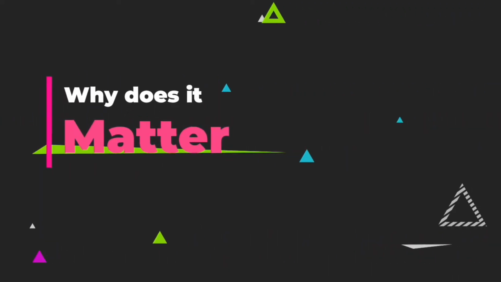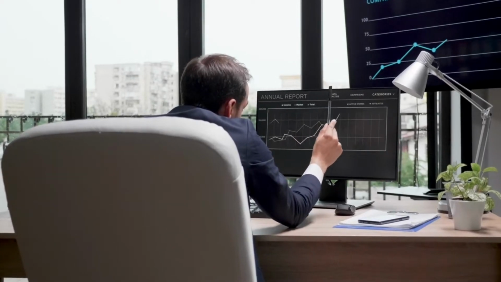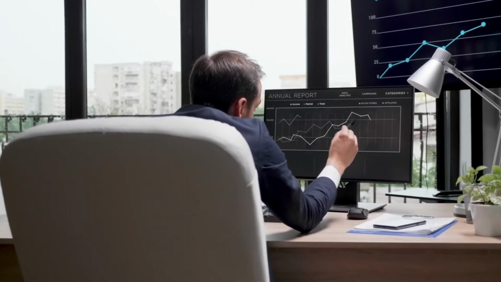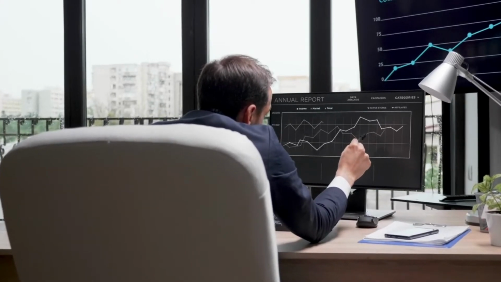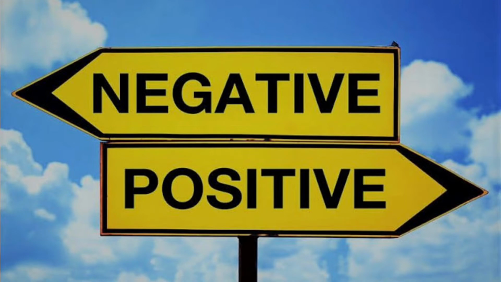I am going to explain what is externalities and why it is important. An externality is a cost or a benefit caused by a producer that is not financially incurred or received by the producer. Externalities can be both positive as well as negative.